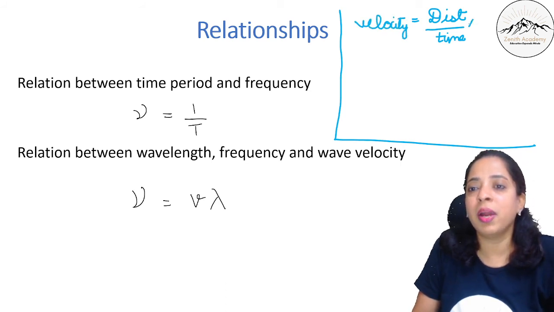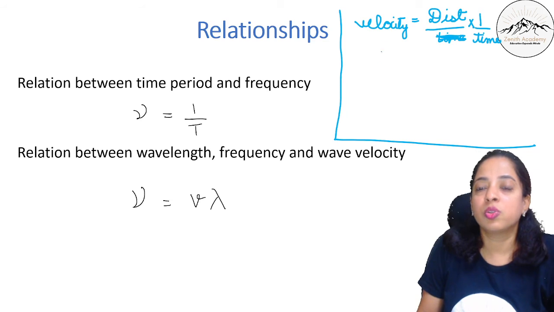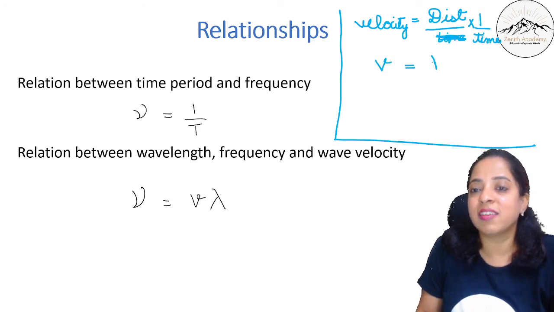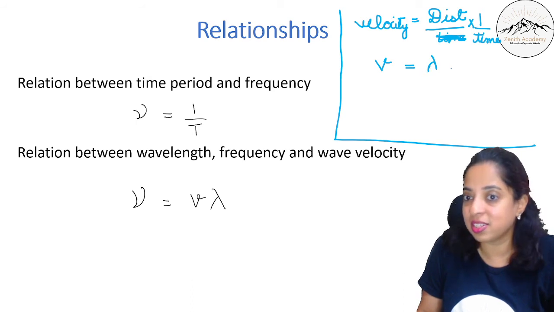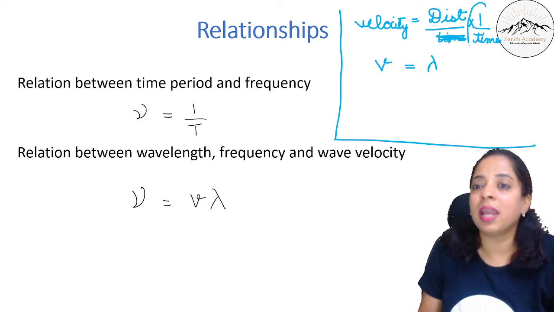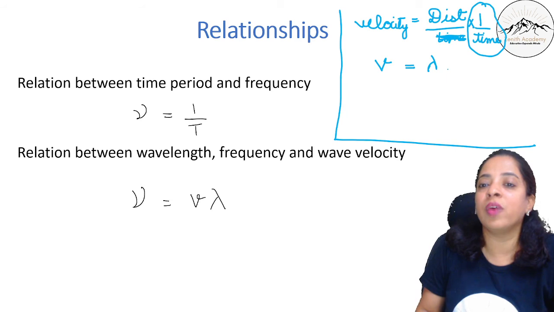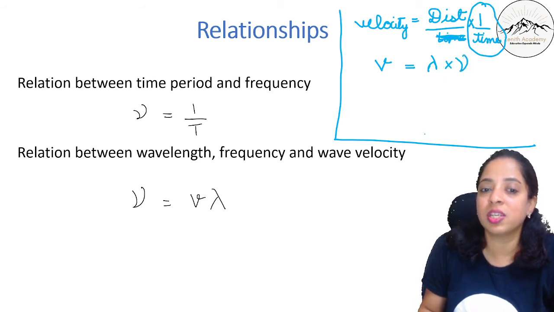Now instead of distance divided by time, I can write distance into 1 by time. This is also okay. So wave velocity is given by small v. Distance is given by wavelength. Length is distance. Now 1 by time. Just now I explained to you 1 by time period is nothing but frequency. So this is frequency.